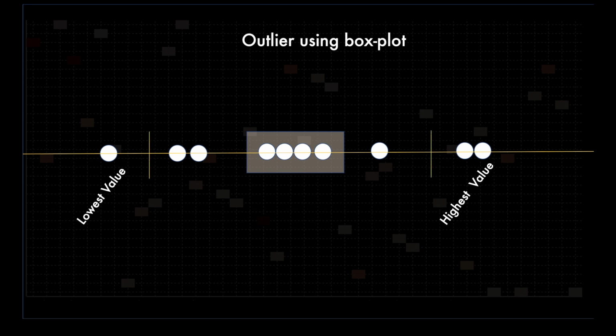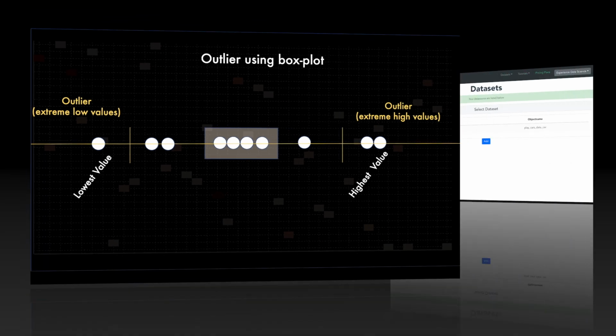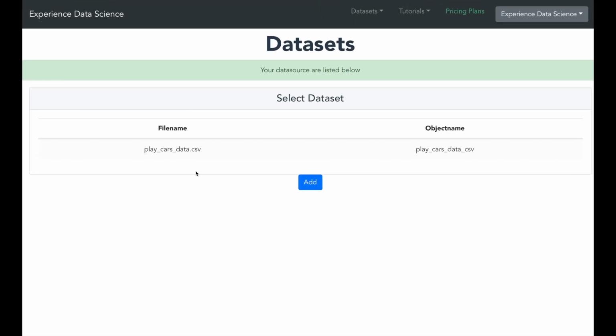All the points which are outside these vertical lines are outliers or extreme values. In this example, we have one outlier on the lower side indicating an extreme low value and two outliers on the higher side indicating extreme high values. Now friends, let's see this in action using experiencedatascience.com.